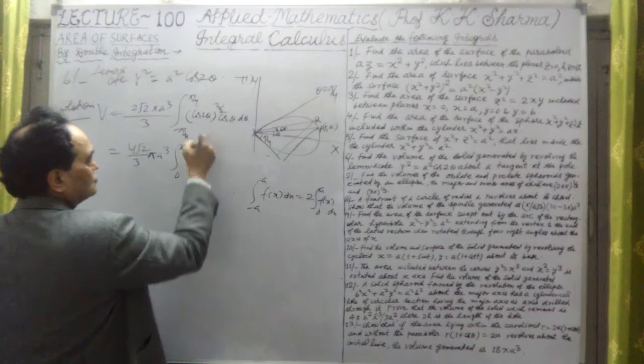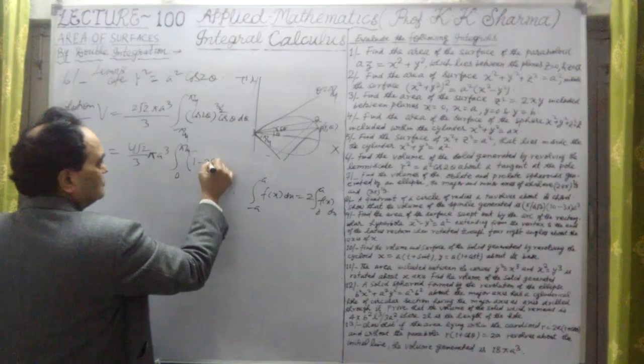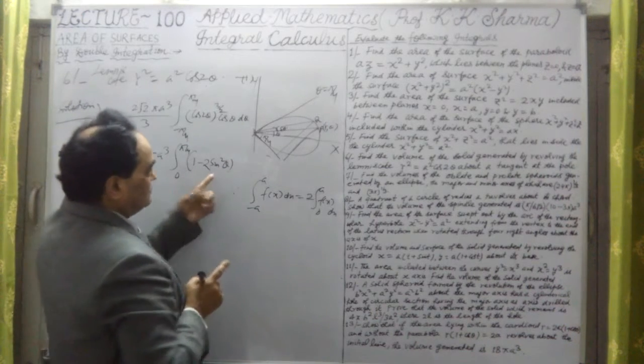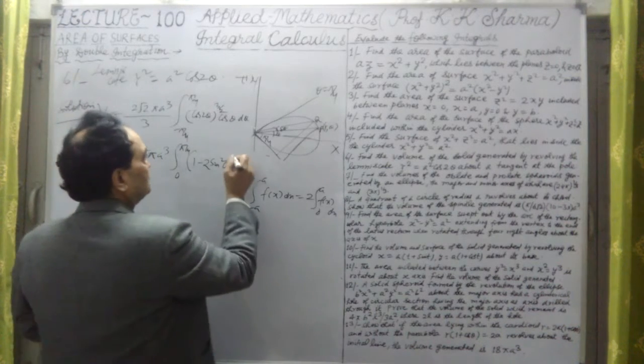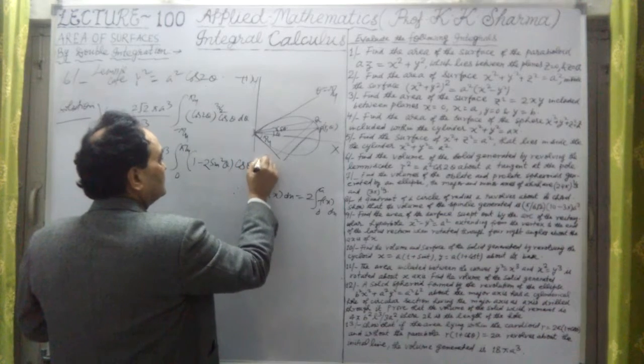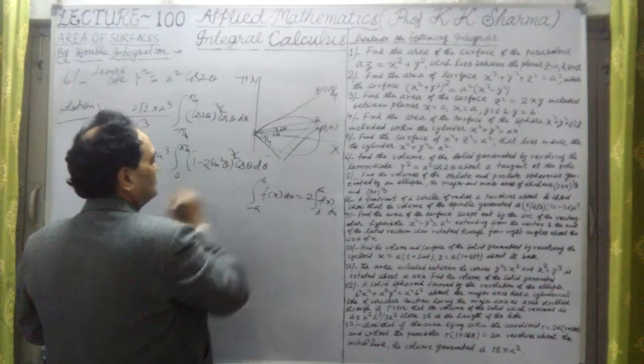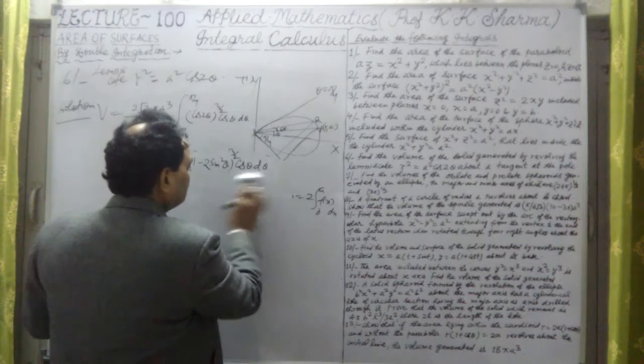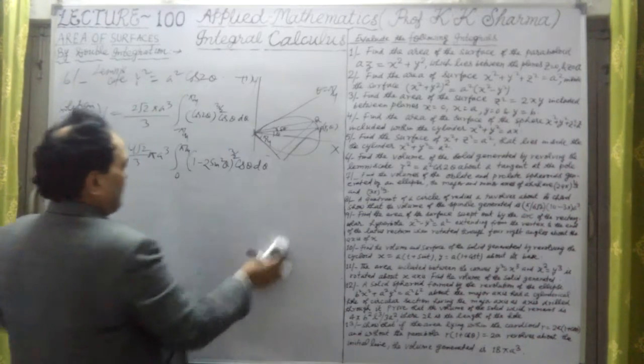Cos 2 theta can be written as 1 minus 2 sin square theta, so this is (1 minus 2 sin square theta) whole power 3 by 2 into cos theta d theta. Now this can be further solved.